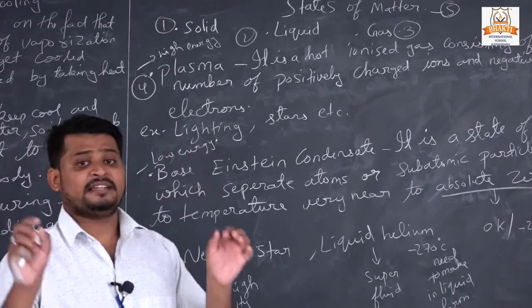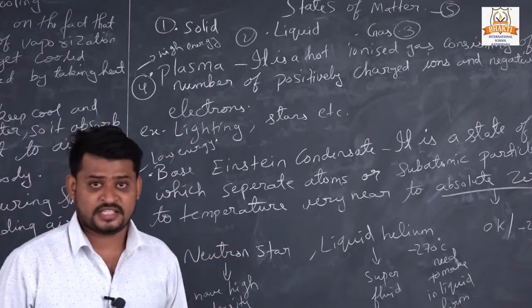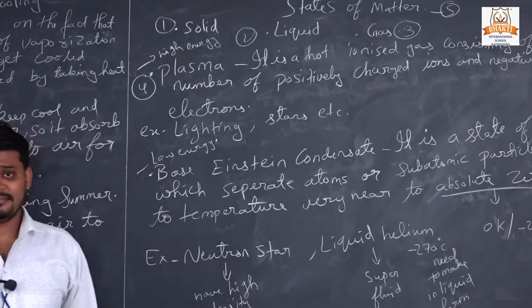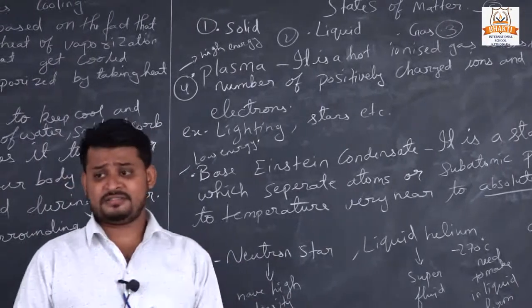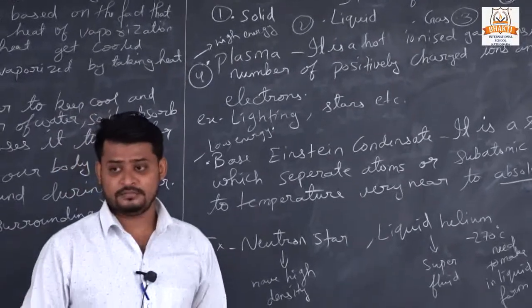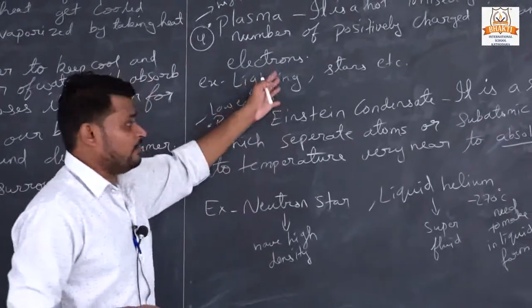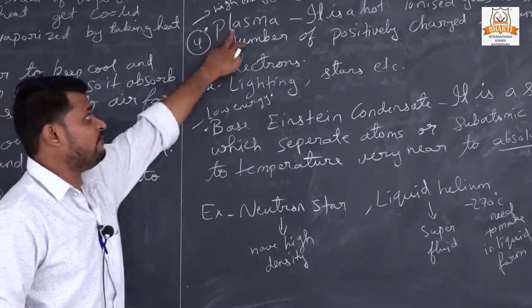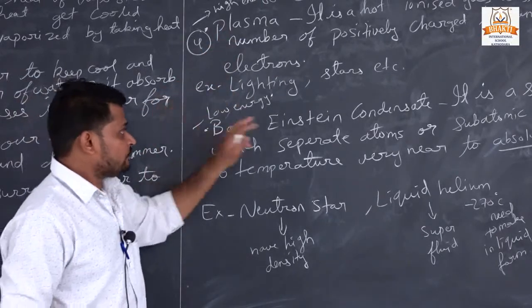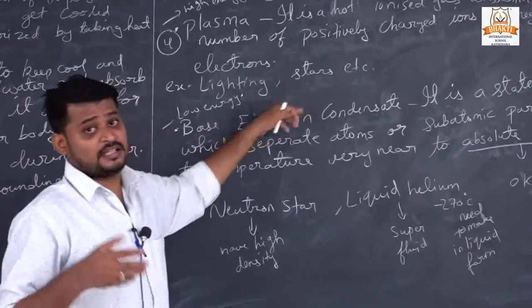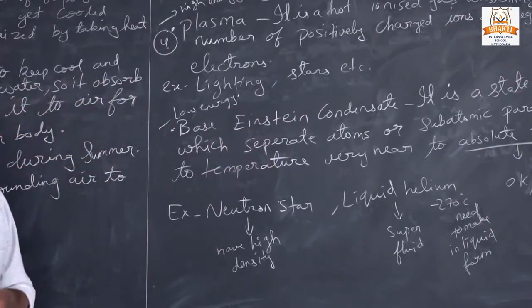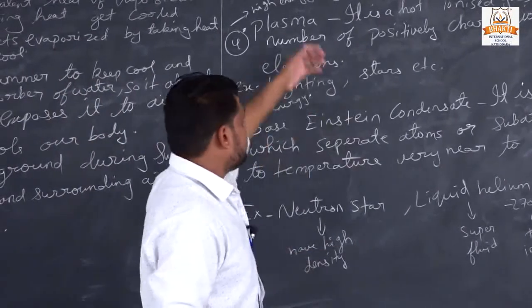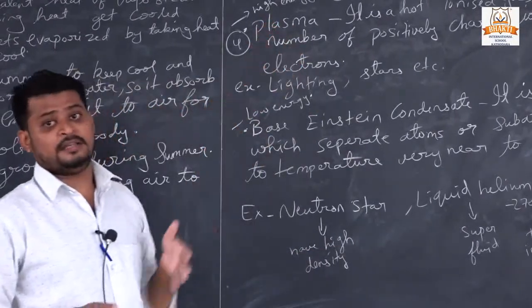Lightning is an example of plasma. It contains charges. Today is a rainy season day, right? Today the first rain will fall here. In the rainy season we see lightning, and lightning is an example of plasma. Some stars also contain plasma, and plasma contains high energy.